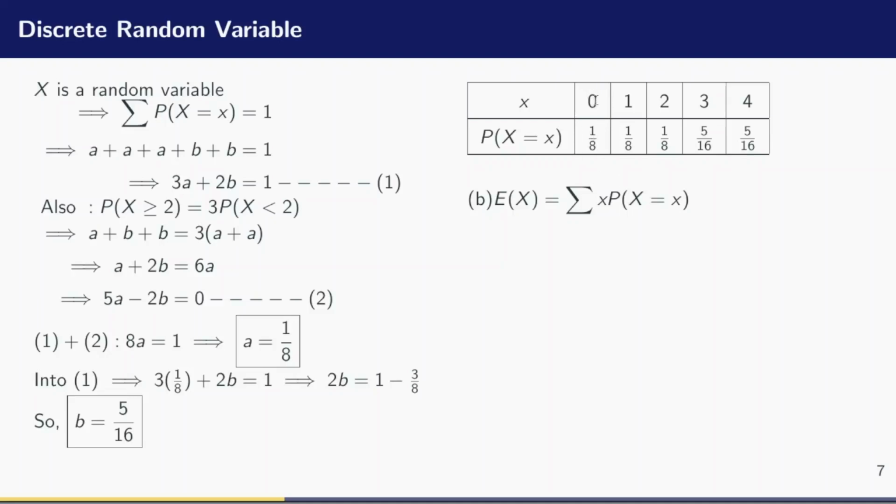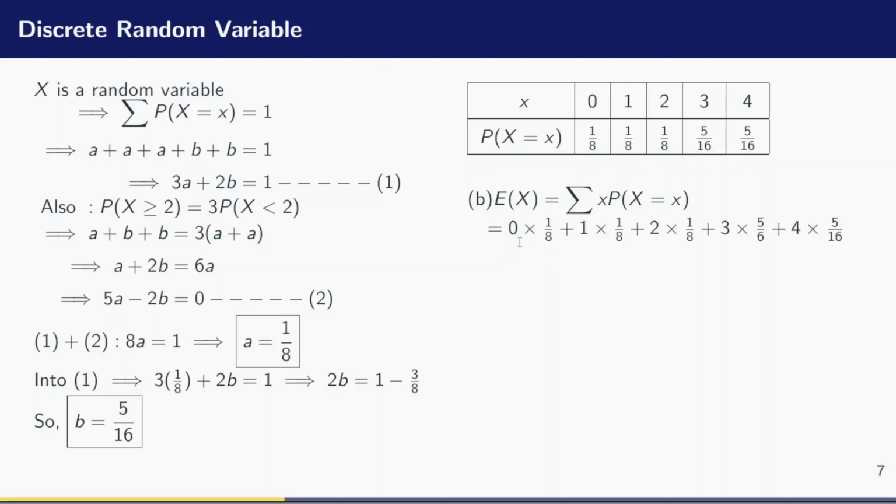So I'll be saying 0 times 1/8. I add it to 1 times 1/8. I add it to 2 times 1/8. I add it to 3 times 5/16. And I add it to 4 times 5/16. And I punch the equal sign as you have the result.